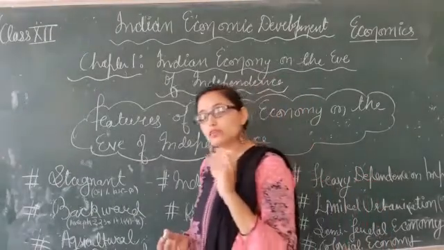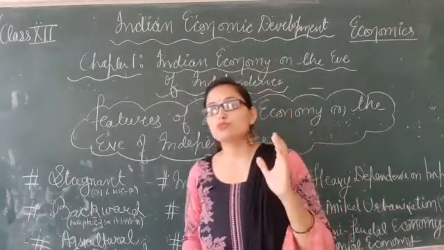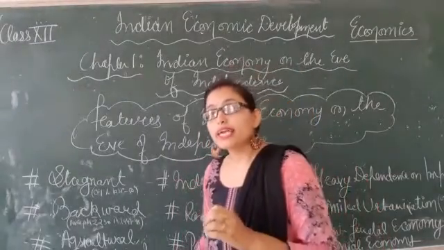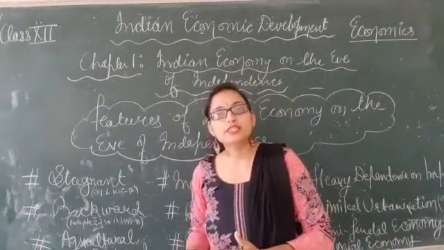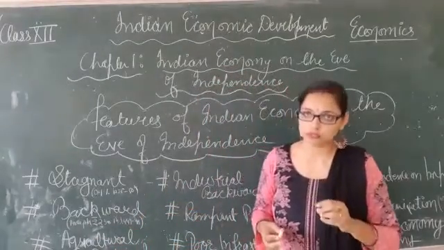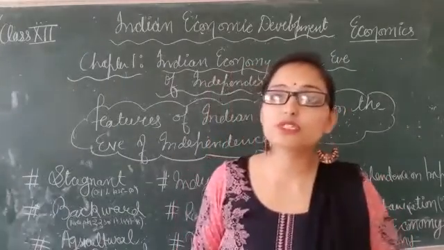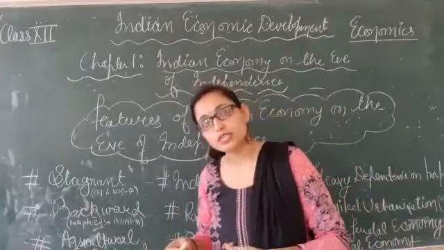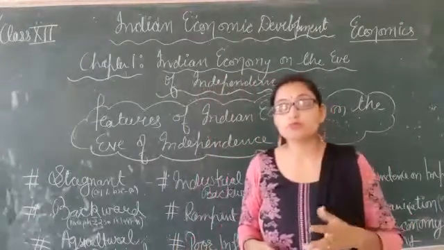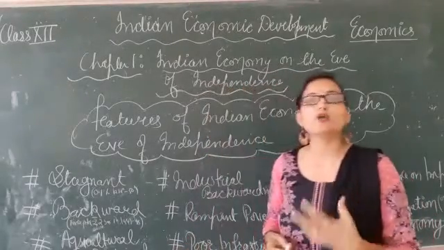If we're gonna give an estimate, then nearly 72% of the total working population was engaged in agriculture. 72%, that's a huge share. Clear? But if we talk about the contribution of agriculture towards the national income or towards the growth of economy, it was only 50%. Means whatever the income is coming to India, 50% was contributing from the agriculture sector, whereas the working population engaged in agriculture was 72%. It's more than 50%. Clear? So that's why the Indian economy was supposed to be a backward economy.